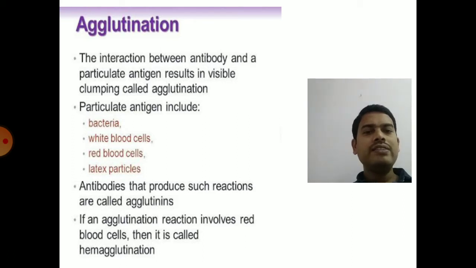The particulate antigens include bacteria, white blood cells, red blood cells, latex particles, etc. Antibodies which are involved in this reaction are called agglutinins. If agglutination reaction involves red blood cells, then it is called hemagglutination.